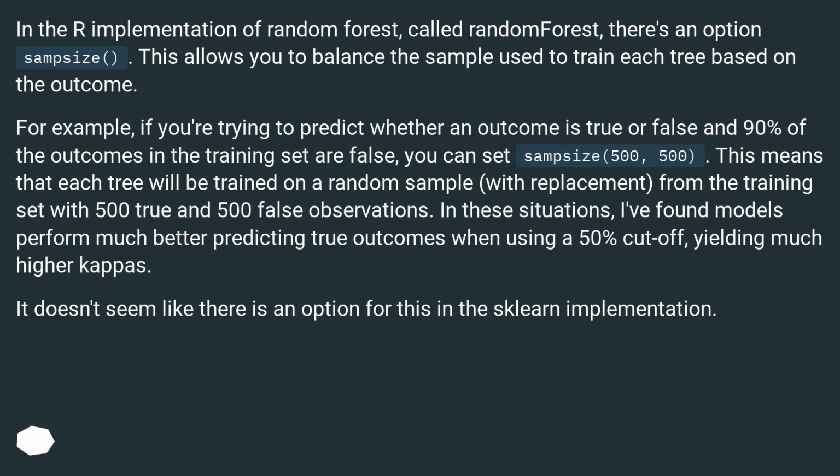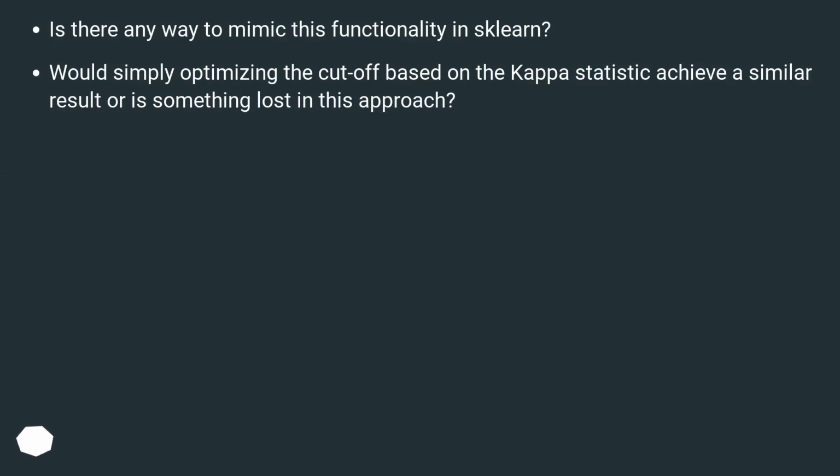In these situations, I've found models perform much better predicting true outcomes when using a 50% cutoff, yielding much higher kappas. It doesn't seem like there is an option for this in the sklearn implementation. Is there any way to mimic this functionality in sklearn? Would simply optimizing the cutoff based on the kappa statistic achieve a similar result, or is something lost in this approach?